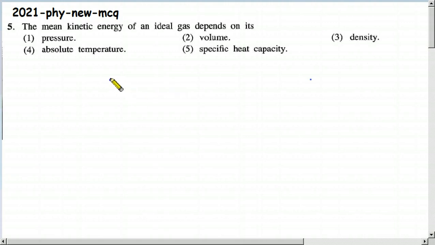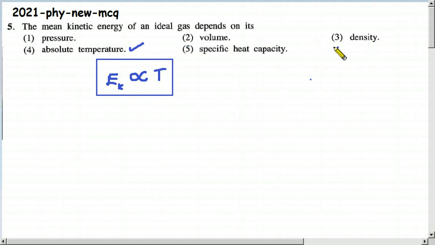So the relationship we learn there is that the kinetic energy of an ideal gas is directly proportional to the absolute temperature. This relationship at least you must remember. Then easily you can select the correct answer, because there are no other temperature terms in the other answers. Only this one has something about the temperature. The others are entirely different. So this question is easier according to that.